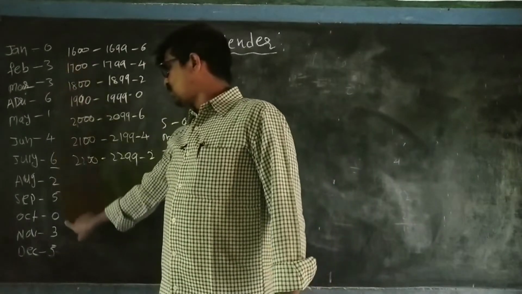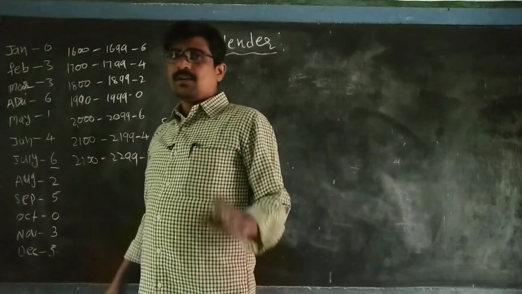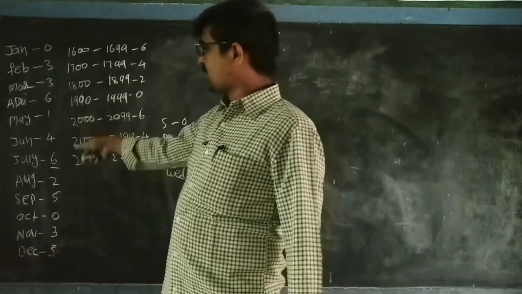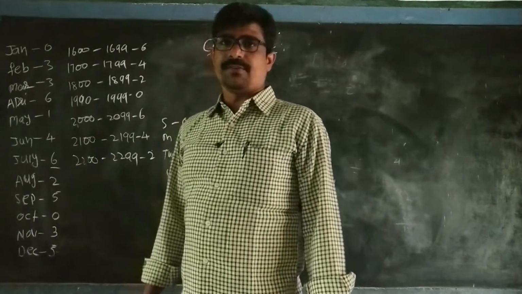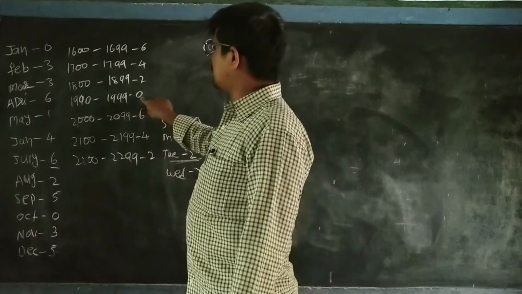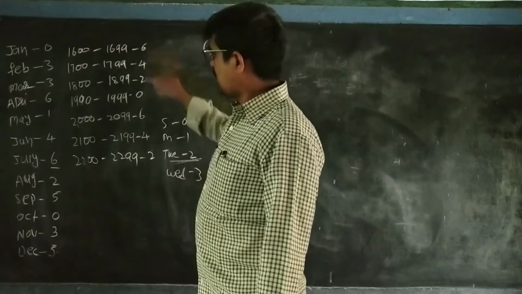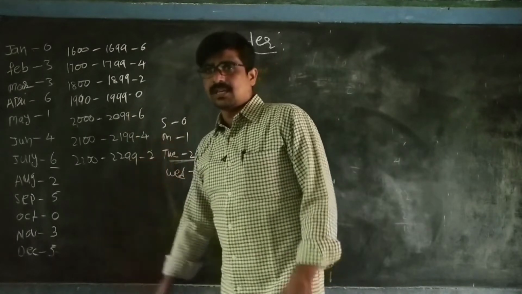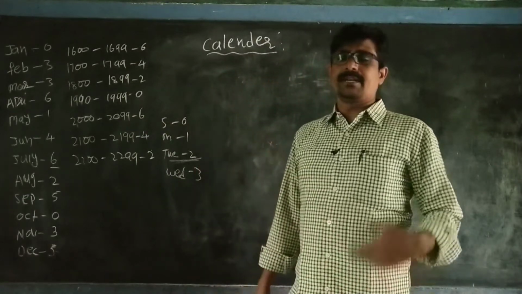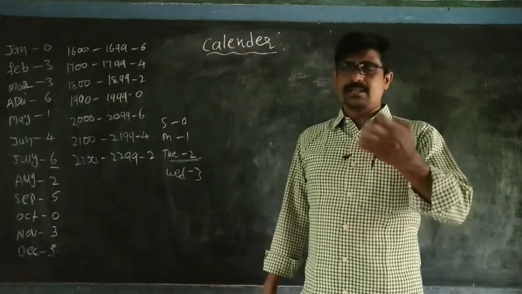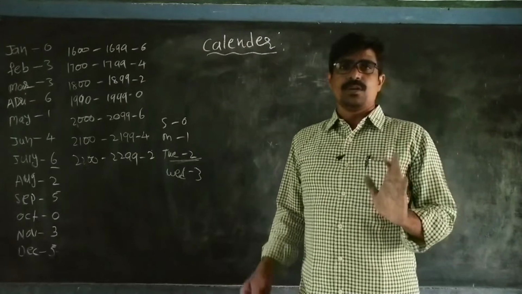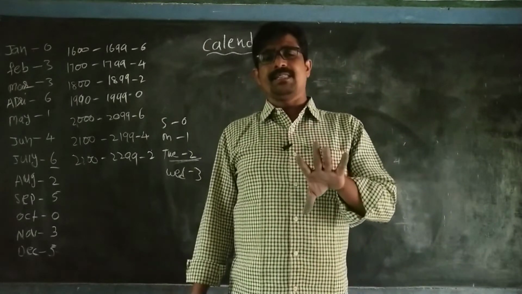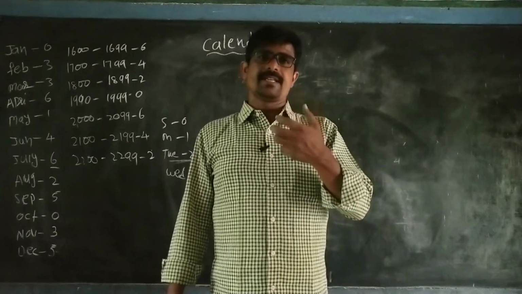These are the month codes. These month codes are important. First, keep them in your mind just like a phone number: 0 3 3 6 1 4 6 2 5. Next, the century codes: 0 2 4 6, or 6 4 2 0, like that only. Already the week codes we can easily know, because Sunday 0, Monday 1, Tuesday 2. These are very easy. So whenever you remember these two, you can solve any date, which day it is, easily.